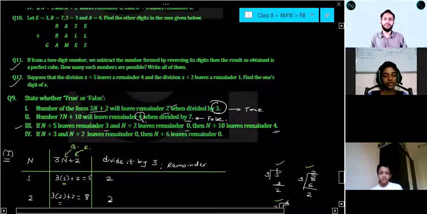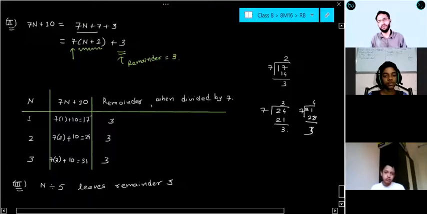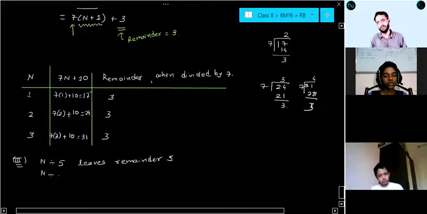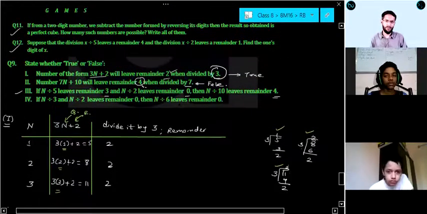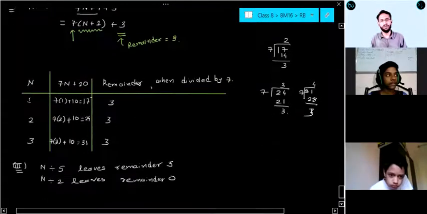N by 2 leaves remainder 0. In the end, n by 10 leaves remainder 4.